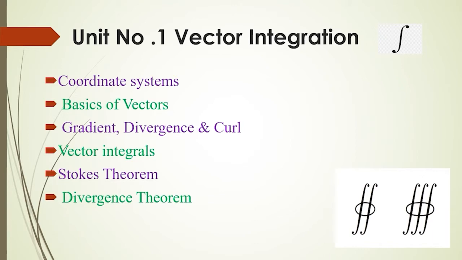But as far as the syllabus of unit number 1 is concerned, in unit number 1 we are going to cover the mathematical part of coordinate systems. We are going to revise all the basics of vectors which we have seen in 12th standard and first year. The new terms we are going to learn under vector are gradient, divergence and curl. Using this we are going to discuss single, double, triple integration of vectors. And then the most important part of unit number 1 are 2 different theorems, Stokes theorem and divergence theorem.